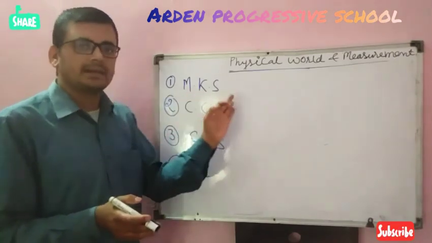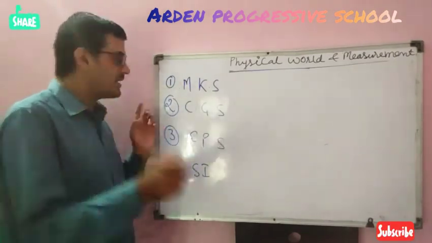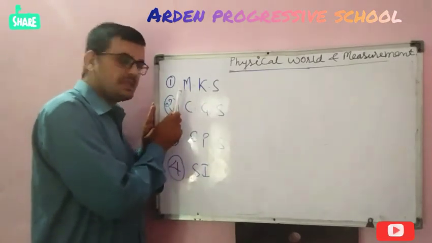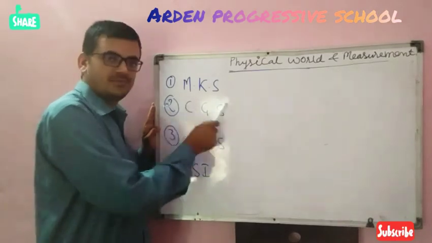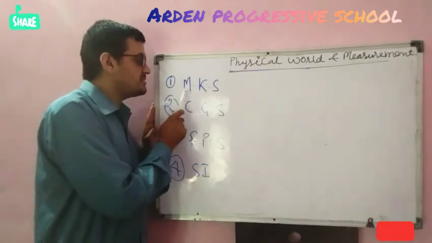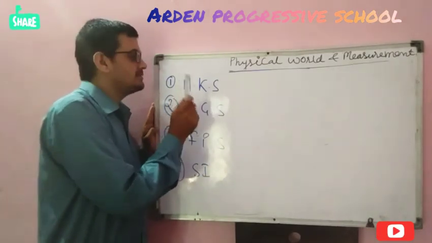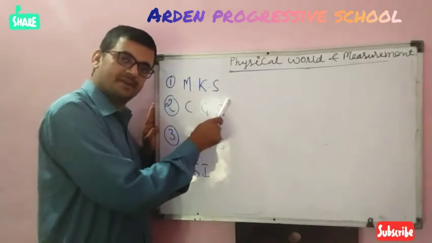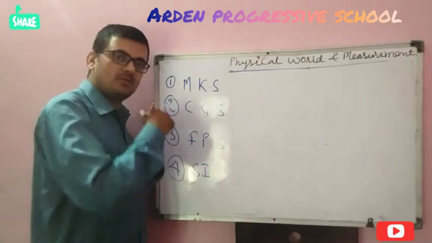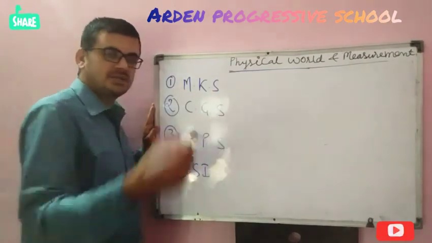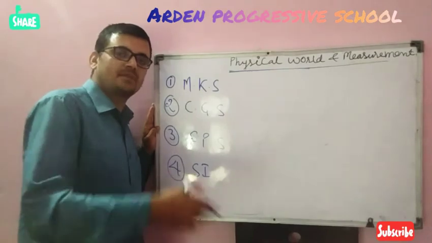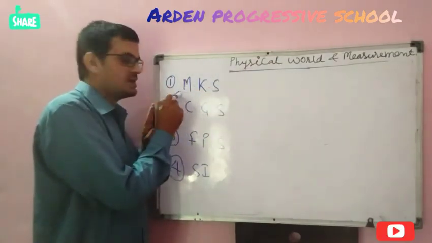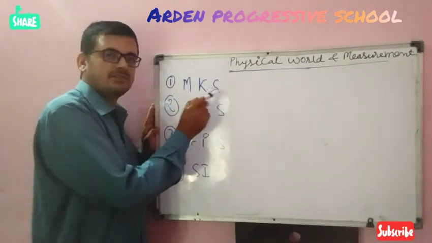MKS: meter, kilogram, second. Listen carefully. In this system, length is measured in meter, mass is represented by kilogram, and time is represented by second. Whenever we are asked to measure length in the MKS system, we measure it in meter. So that is the MKS system: meter, kilogram, second.